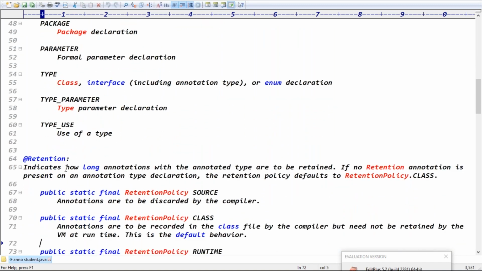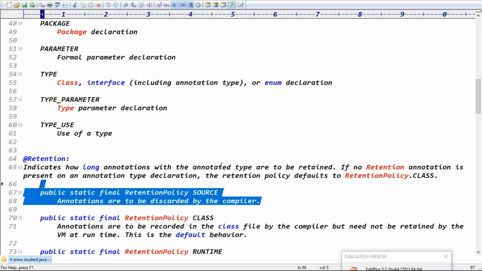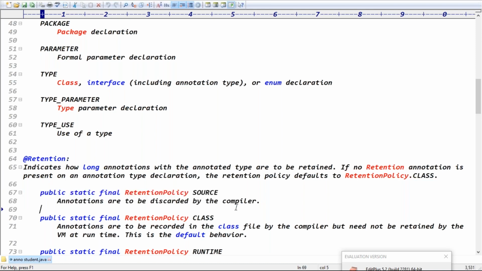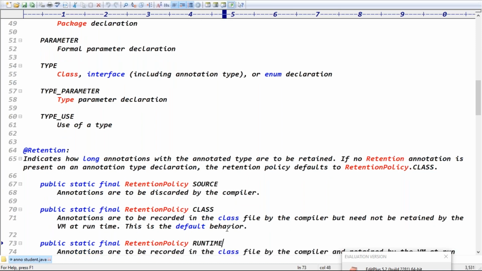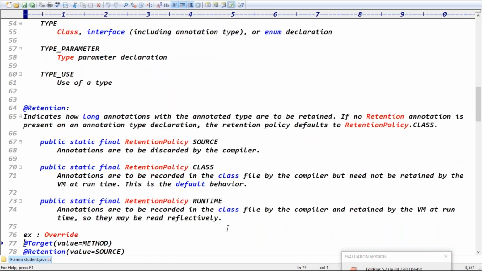Retention policy indicates how long the annotated type is to be retained, that is, how much time the annotation will be available. There are three retention levels: source level, class file level, and runtime level. Source level annotations are discarded by the compiler itself. Second is class file level, and third is runtime level. So the annotation is carried up to the source file, class file, or runtime.